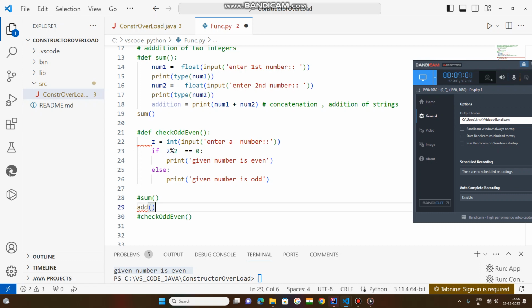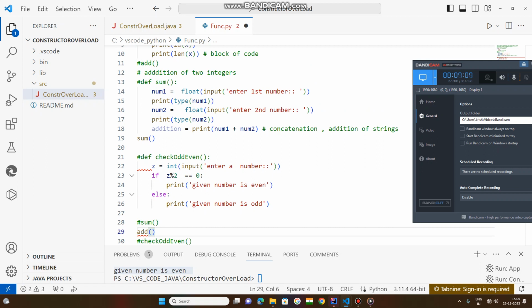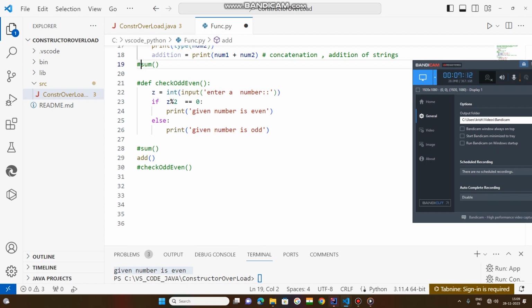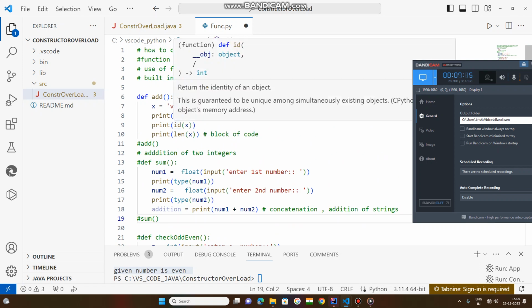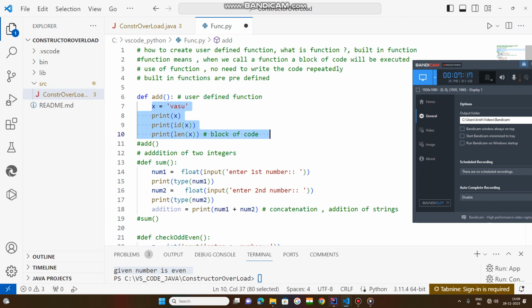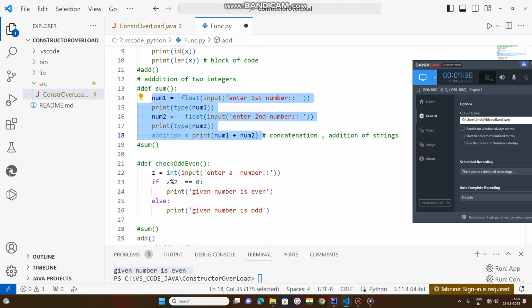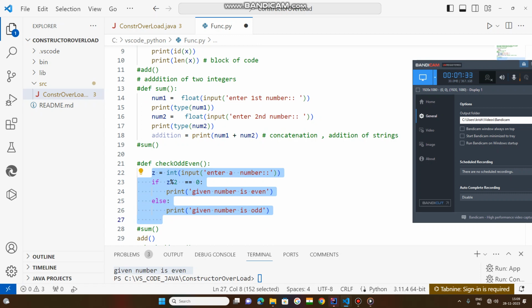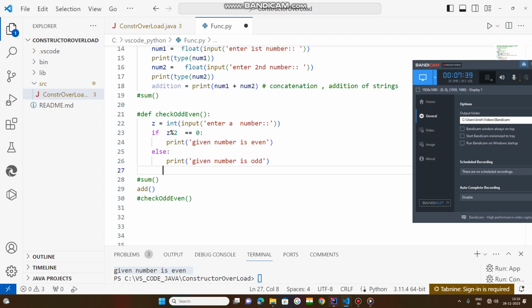Then by the add function alone the total code will be called, and these lines will not be read by the Python interpreter. These five lines in total will be executed under only one function, the add function.